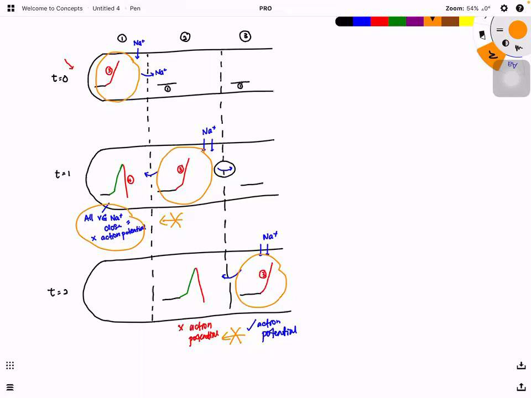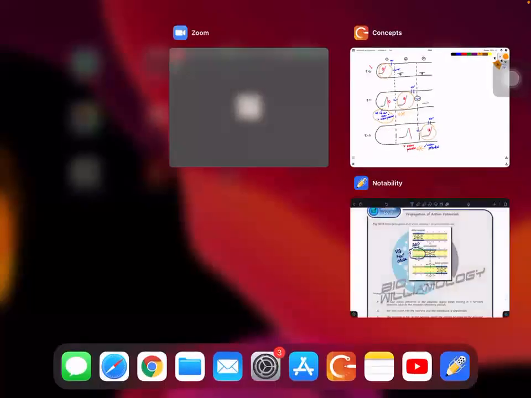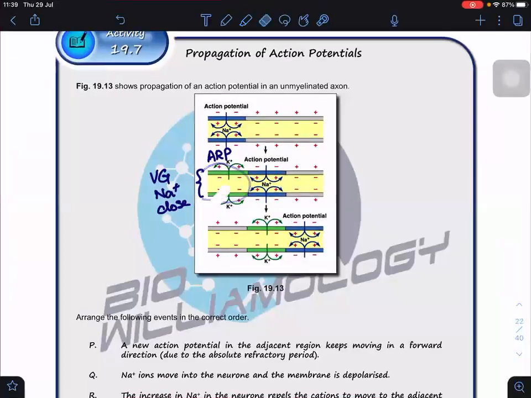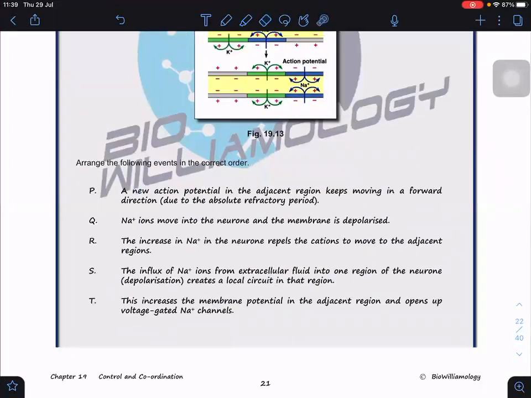So what is the function? To prevent the backward transmission of an action potential. That is the role of the absolute refractory period. So you can answer the questions here.